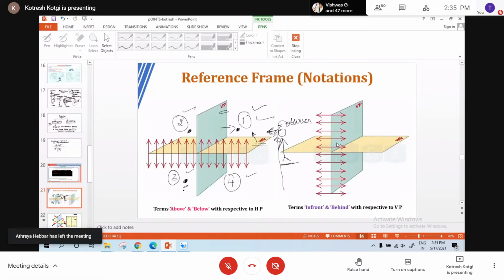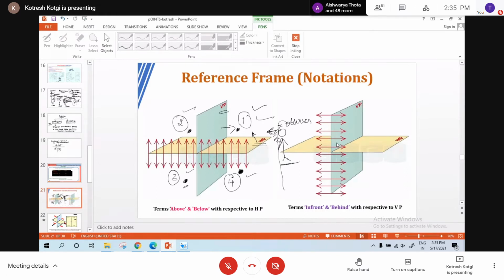Now, for the fourth quadrant, what is the condition? Assume the point is in the fourth quadrant. Now you explain the position of the point. Below HP and in front of VP.